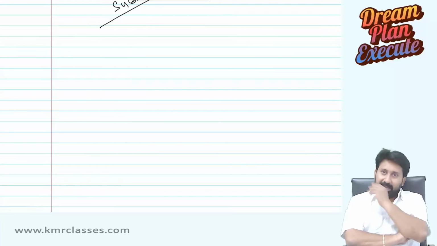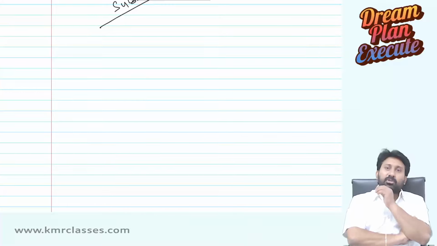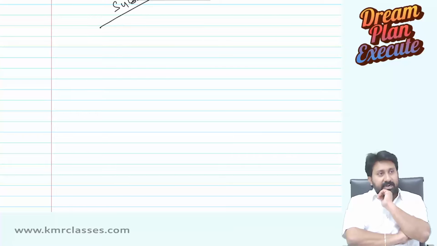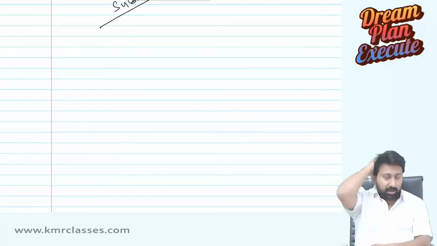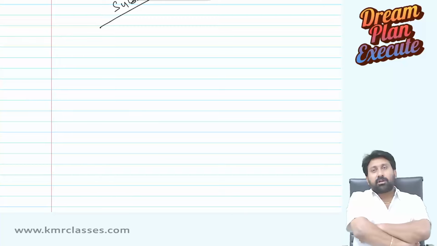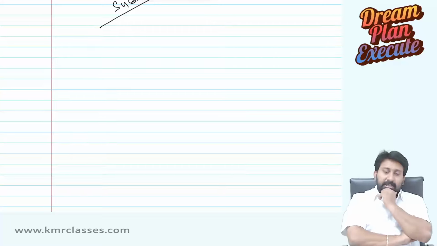Next day, repeat again. Assessment tests are conducted in the school. In the first assessment test, the unit test, he did not perform well. Among a total of 50-52 students, he is somewhere around 10th or 11th.